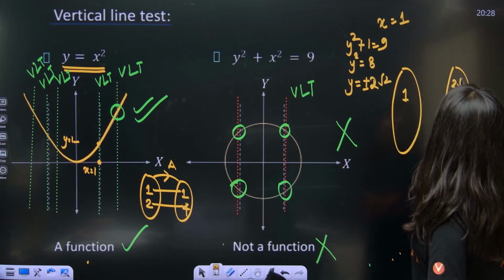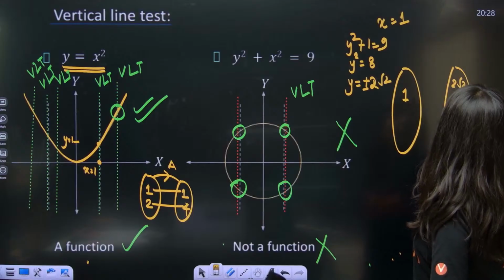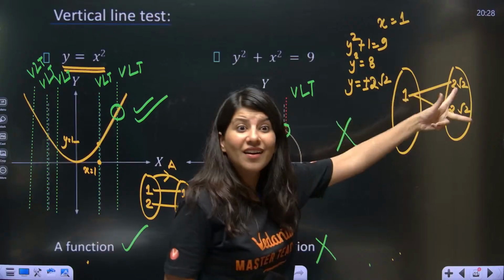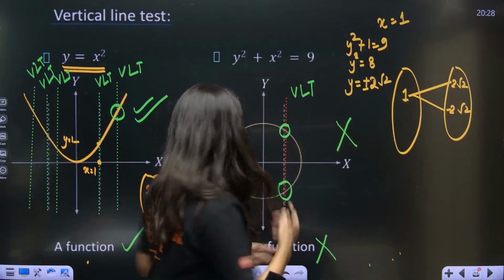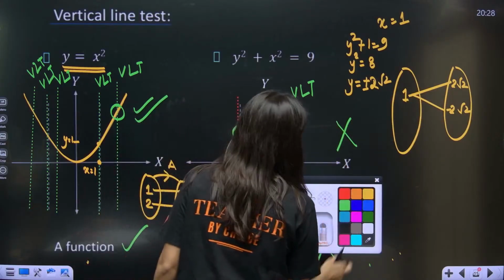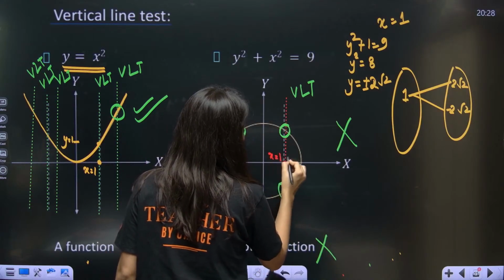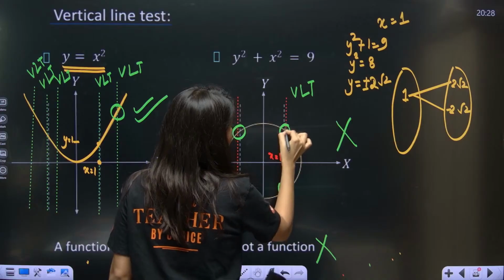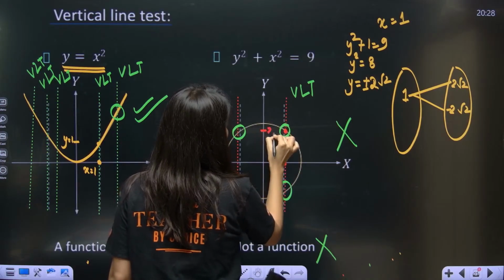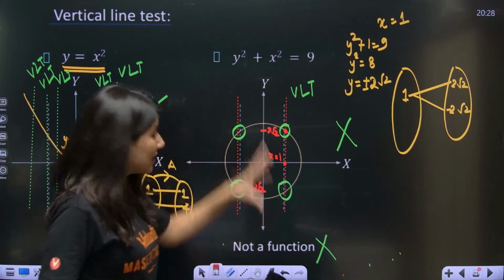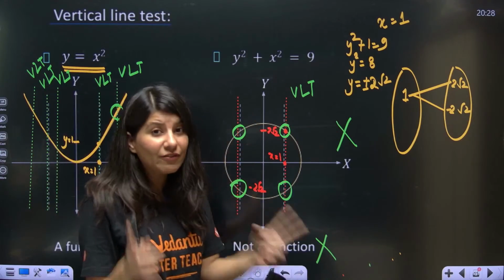So at x equal to 1, you are getting two values, plus 2 root 2 and minus 2 root 2. So one input, double output, and the same thing is happening graphically. Suppose this point is x equal to 1, it will give you two values, plus 2 root 2 and minus 2 root 2. So the same logic is simplified for you.